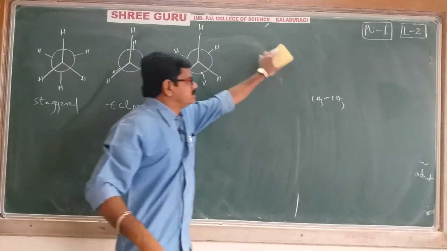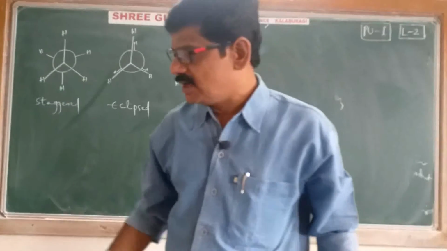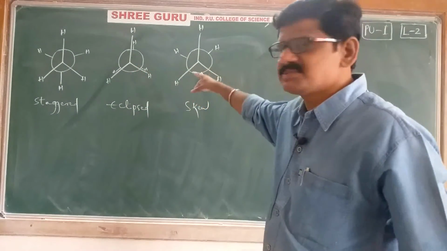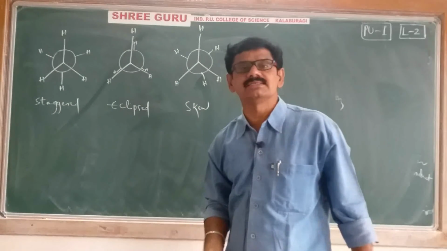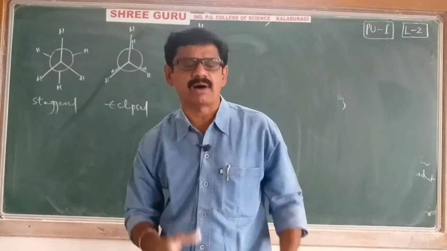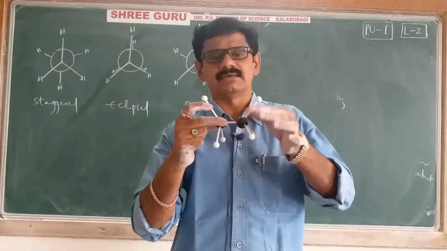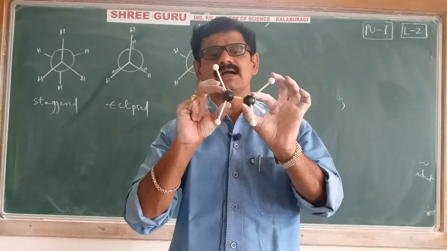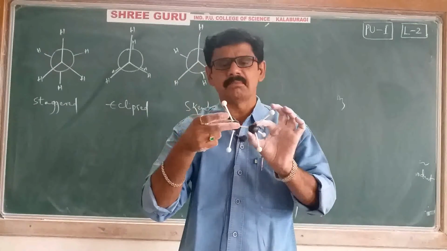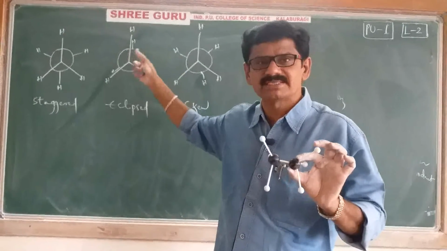Then to discuss conformational isomerism in alkanes, particularly ethane, we are using a Newman projection formula. I have given some diagrams. If you see the diagrams, I think you may not understand what conformational isomerism is. For that purpose, I am using a ball stick method. The black colored balls are called balls. Whatever the white colored things are there, they are sticks.